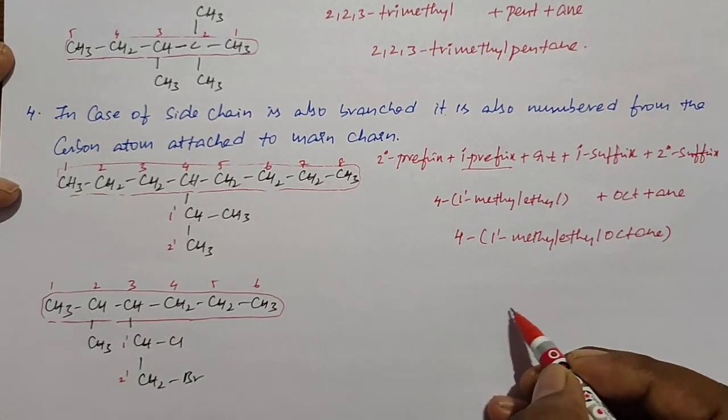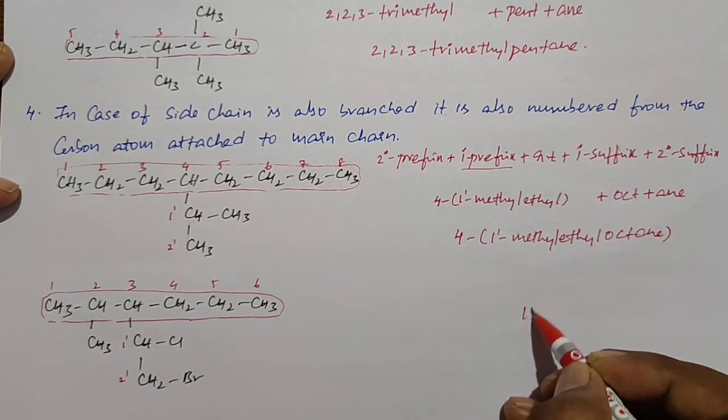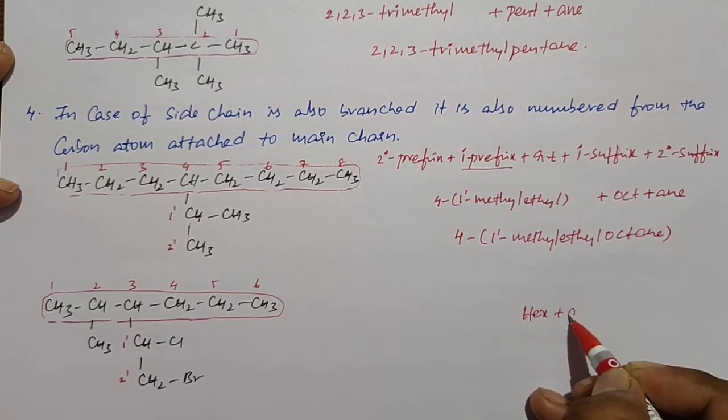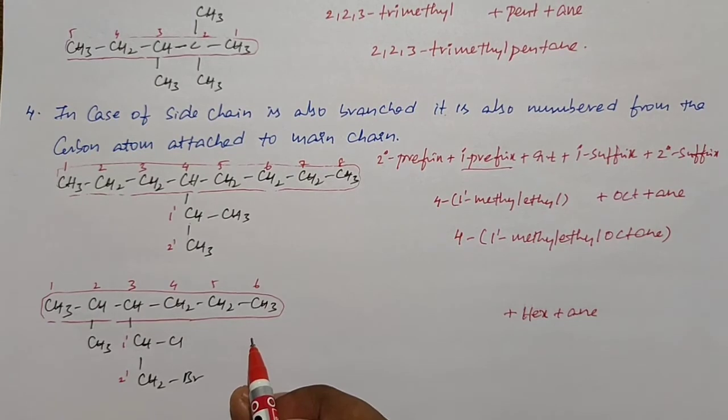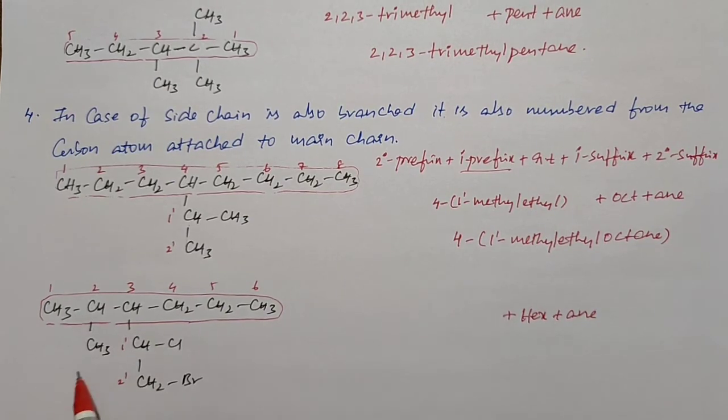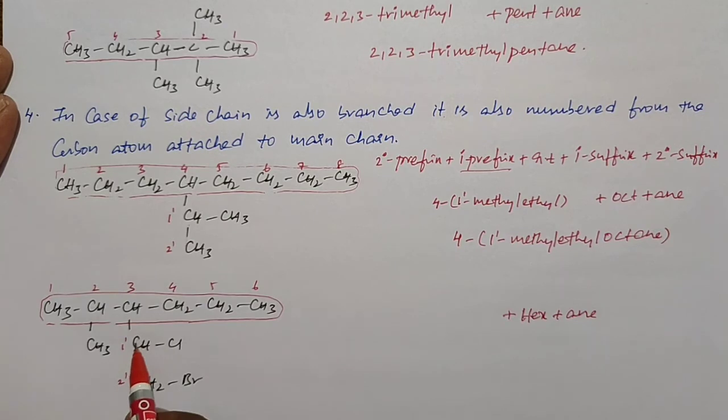Here the root word is hex, primary suffix is "-ane", secondary suffix is absent, and if you see the branches, here we have 2 branches, one is methyl at second carbon and ethyl at third carbon. The ethyl having side branches, so its name we need to write separately. In methyl and ethyl, based on the alphabetical, first we need to write the ethyl.